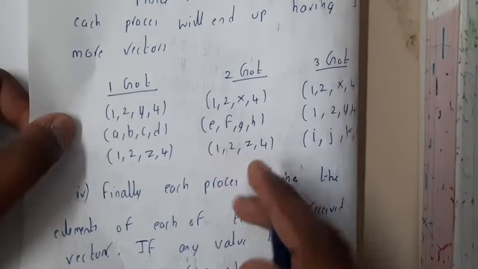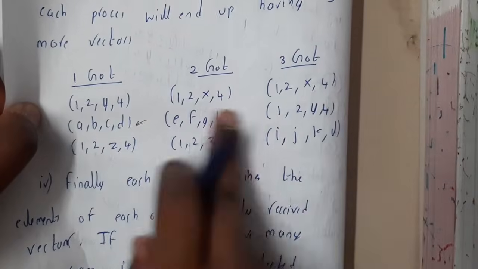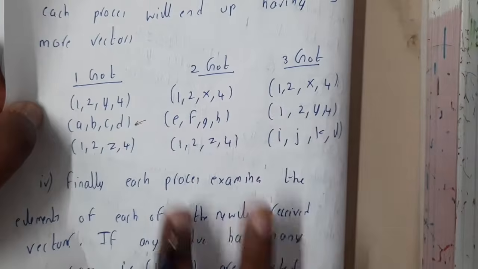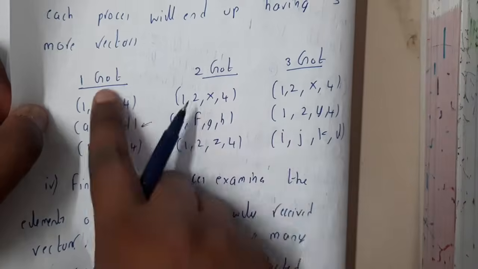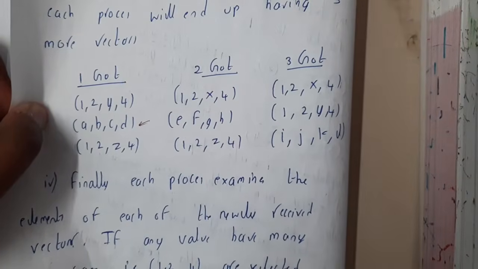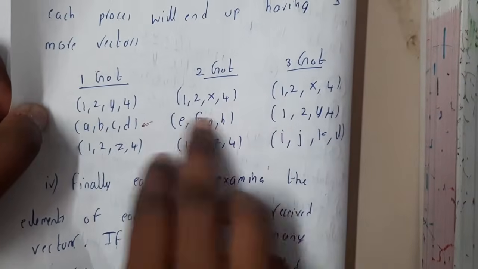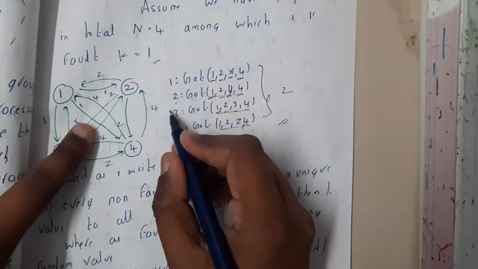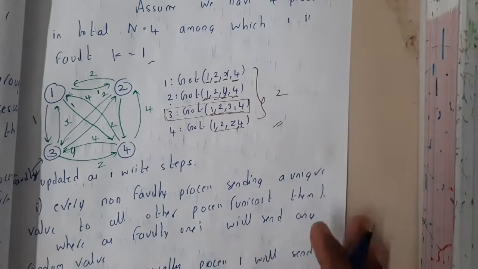That is why we indicate them with A, B, C, D, E, F, G, H, I, J, K, L. I took 12 random values here, so we cannot judge them. We don't know what it is giving; the order and the pattern could be different. Even if you observe, these two are not the same, these two are not the same, and these two are not the same. There is no relation, so you need to understand that these 3 will also not be the same. In that way you will fill in these values. The values from a faulty process will be random, so it is better to remember it that way.